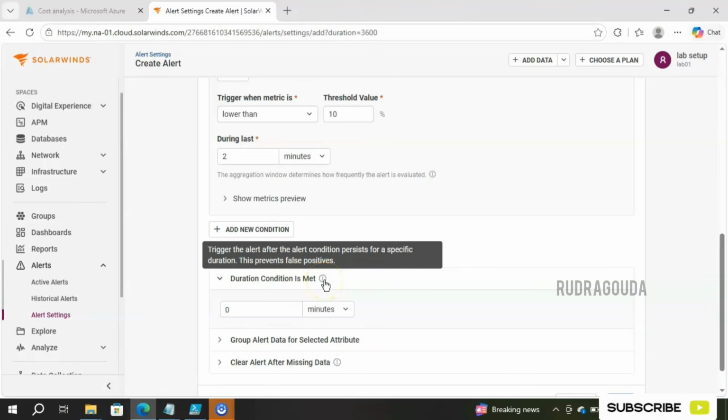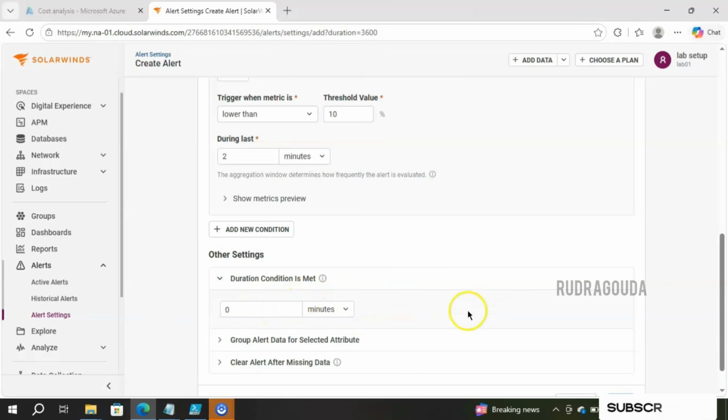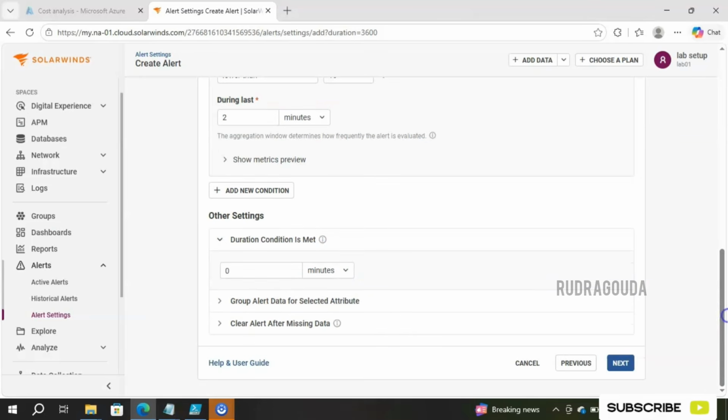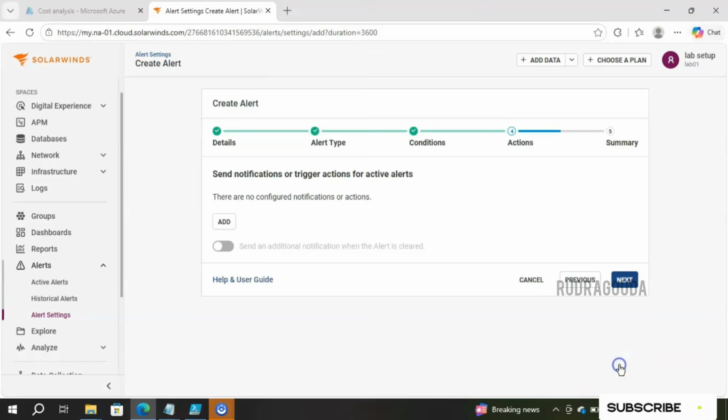Trigger the alert after the alert condition persists for a specific duration. This prevents false positives. For example, if the alert exists for the defined time interval, then only create it. Otherwise, don't create it. So with the help of this, we can avoid false positive alerts. If you want to set up anything over here, simply select that value here. I don't want to touch anything over here. I'll simply click on next, and I am in the action section.